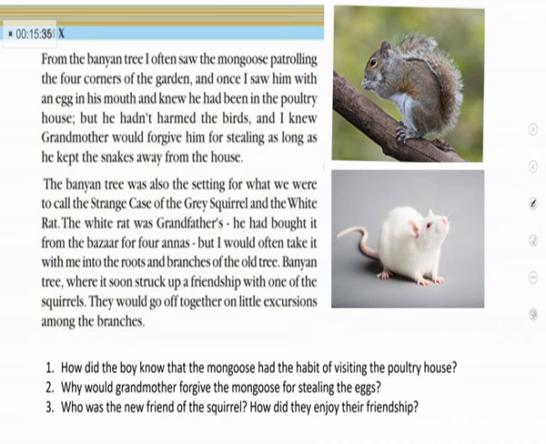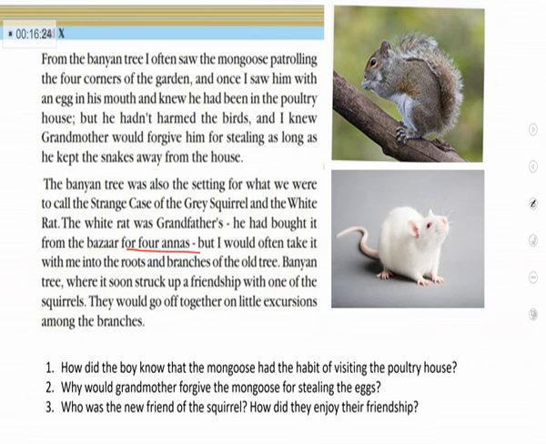The white rat was grandfather's. He had bought it from the bazaar for 4 annas. But I would often take it with me into the roots and branches of the old banyan tree, where it soon struck up a friendship with one of the squirrels. They would go off together on little excursions among the branches. So the banyan tree had another story, the strange affair between the grey squirrel and the white rat. The white rat was bought by grandfather from the market for 4 annas. How many annas? 4 annas.